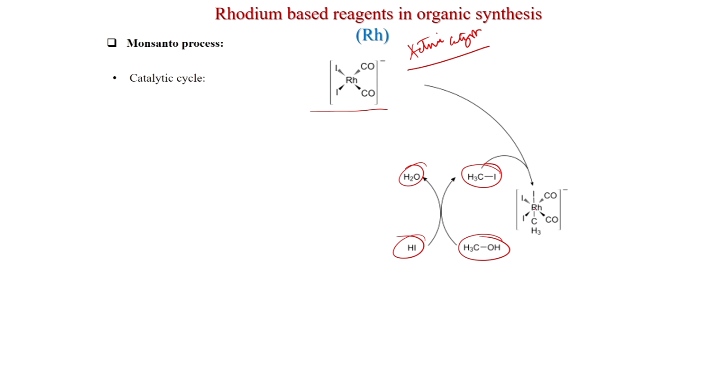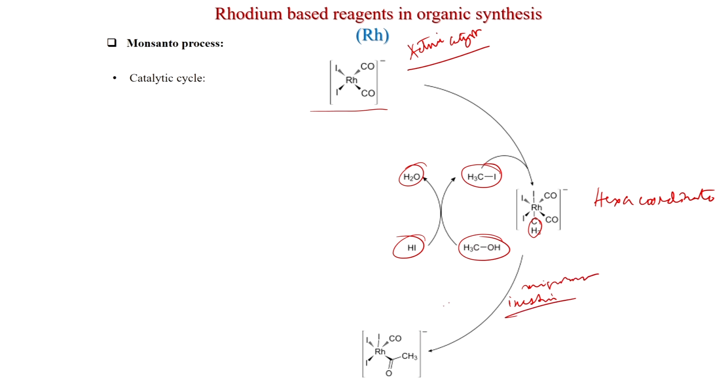This methyl iodide will add here. So, this is the CH3 group and this is I. So, now this is hexa coordinate. Now, the insertion will happen. So, this is the migratory insertion. This CH3 group inserts in this metal CO bond and gets this COCH3 group.